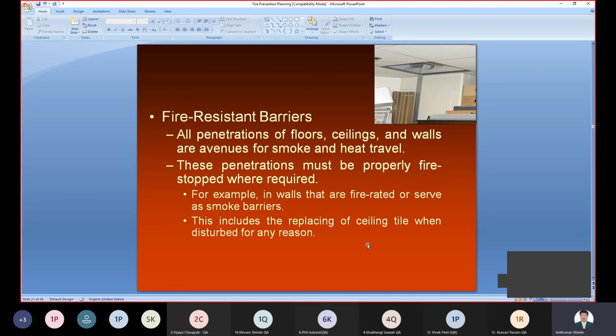So all penetrations of the floor, ceiling, and walls for smoke or heat travel, right, should be fire resistant. Such material can be used for the floor as well as the ceiling and the wall. So the penetration should be properly fire stopped when required, as a fire rated smoke barrier, and the ceiling tile should be replaced when disturbed. This is not much important.